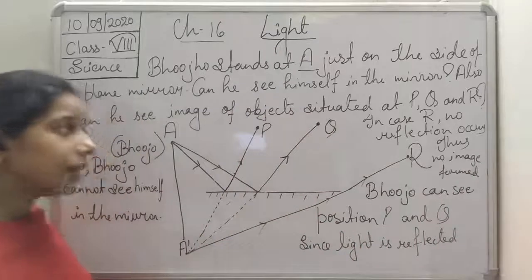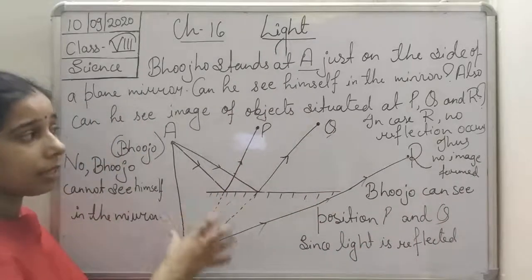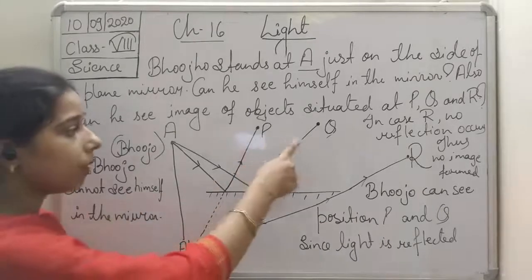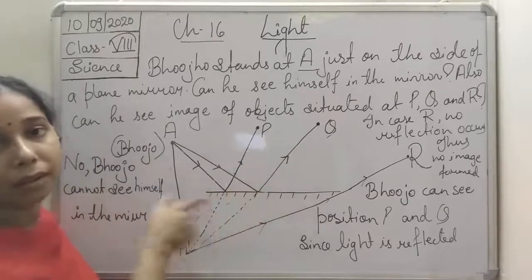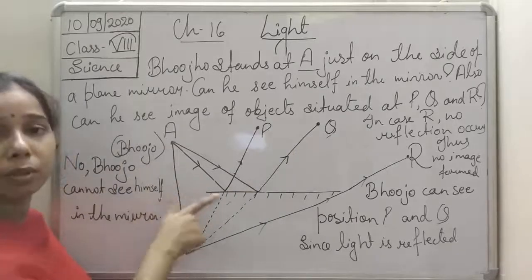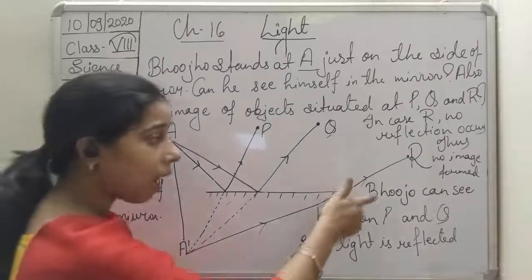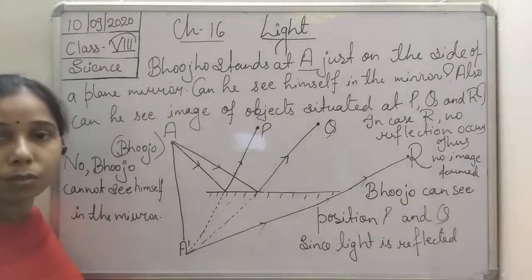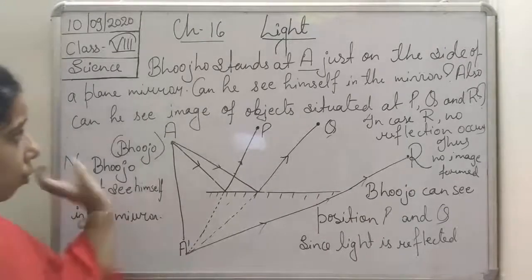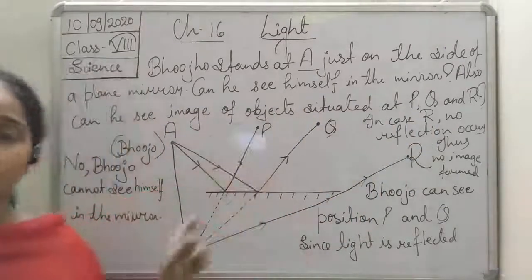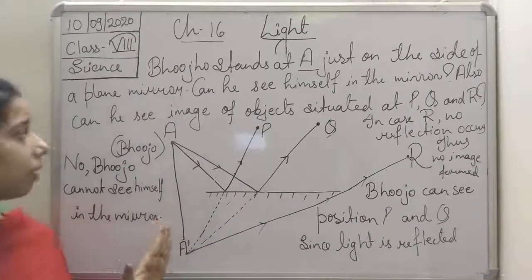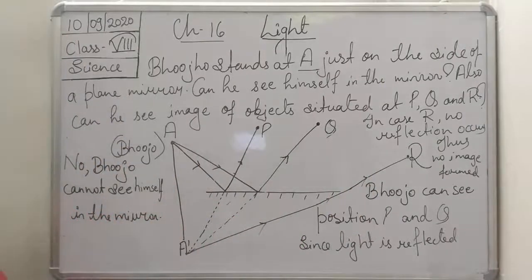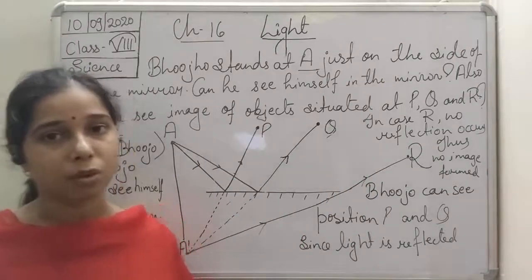So on the plane mirror, an image will be formed, or you can see an object, only when it gets reflected and enters your eye. So P and Q get reflected from the mirror and enter Bujo's eye, so Bujo is able to see P and Q. But since R is out of frame, light is not reflected from R, and thus Bujo cannot see R. So the first one, can he see himself in the mirror? No, because he is standing at the side of the mirror. Can he see the image of the object situated at P and Q? He can see the image of P and Q, but cannot see the image of R. Okay.